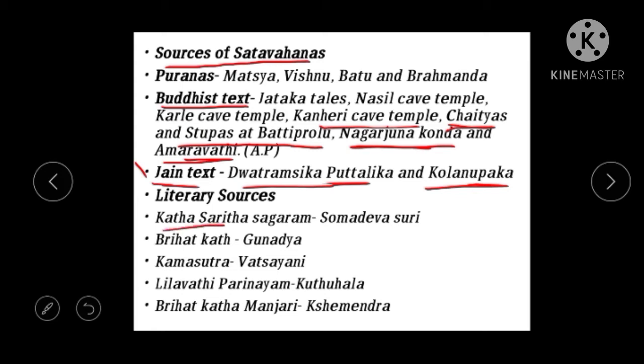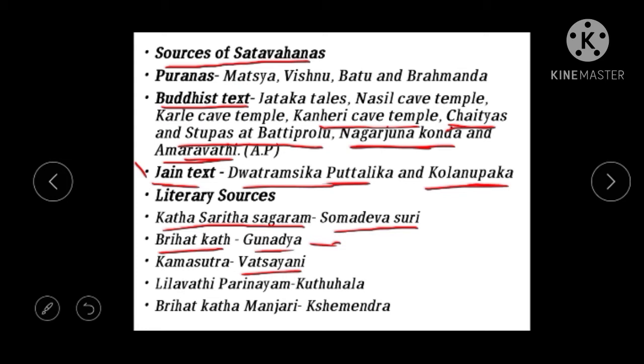Katha Sarita Sagaram is one of the important books written by Somadeva Suri. This book gives detailed information regarding Shatavahanas. Then we see Brihat Katha. Brihat Katha is a book written by Gunadya. So this also gives evidences. Then the Kama Sutra of Vatsayana. Here also we see the evidences about the Shatavahana.